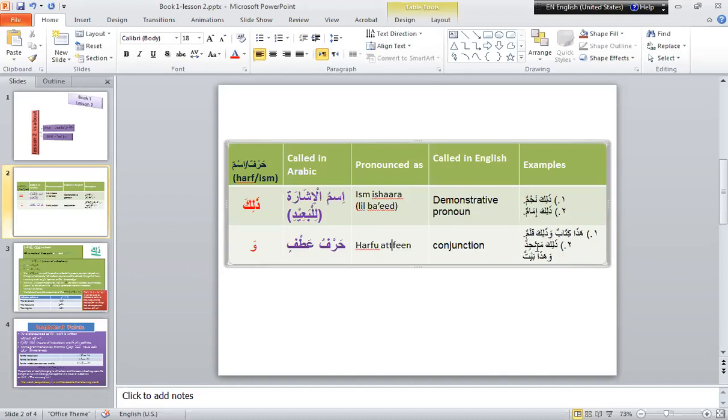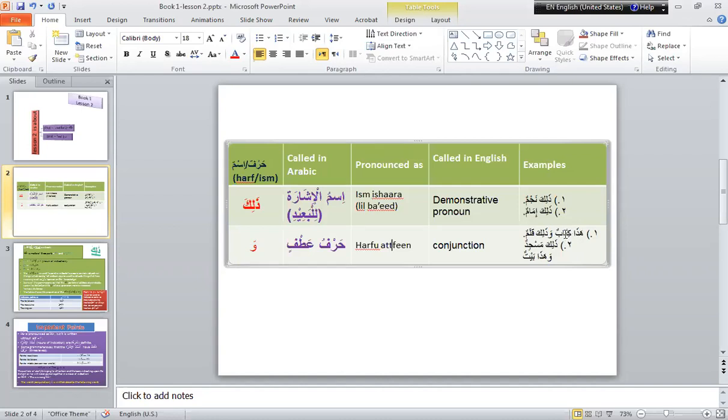One important thing about this wow is it will be used very near to the word which will follow it. Any word which comes after wow will be very close to it. There won't be any distance between them. It is followed by the word. Here are the examples. Haza kitabun wazalika qalamun.